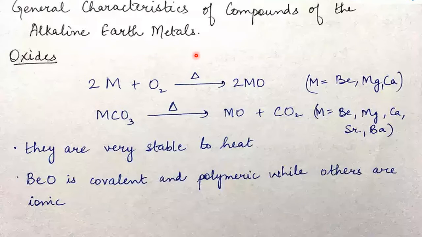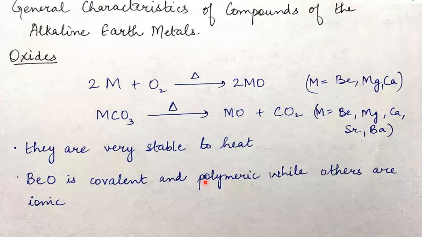Now, general characteristics of compounds of alkaline earth metals. Alkaline earth metals with oxygen give oxides first. First we will discuss the oxide compounds. How are oxides formed? Either by direct combination, like CaO, MgO, or you can decompose their carbonates: CaCO3 gives CaO, MgCO3 gives MgO. So you can prepare oxides either by direct combination or by decomposing their carbonates. They are very stable to heat.